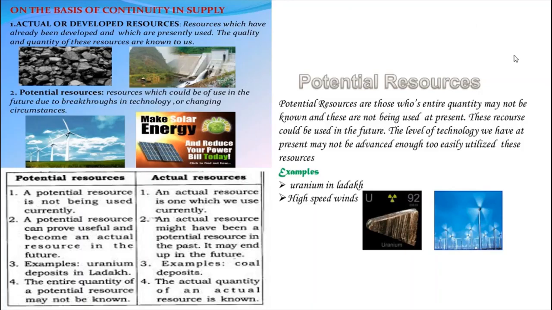Potential resources are those resources whose entire quantity may not be known and which are not being used at present. See the difference. In actual resources, we can find the quantity of the resources, but in potential resources, the entire quantity may not be known. And one more thing, they are not being used at present, but may be used in future. So these resources could be used in the future. At present we can't use potential resources because of the level of technology.